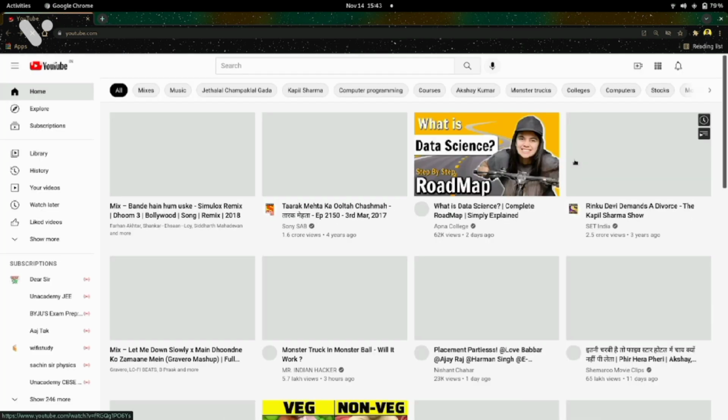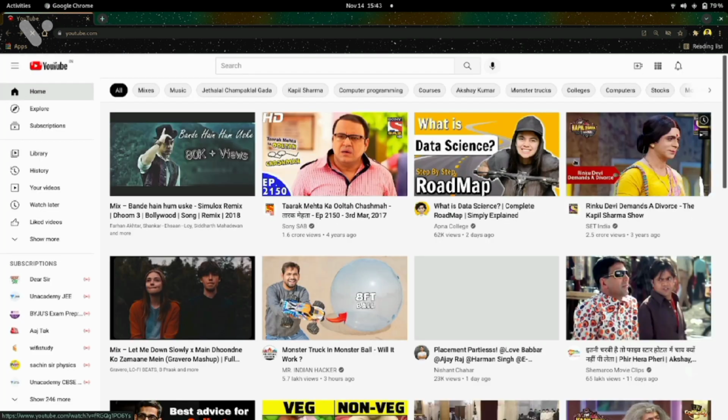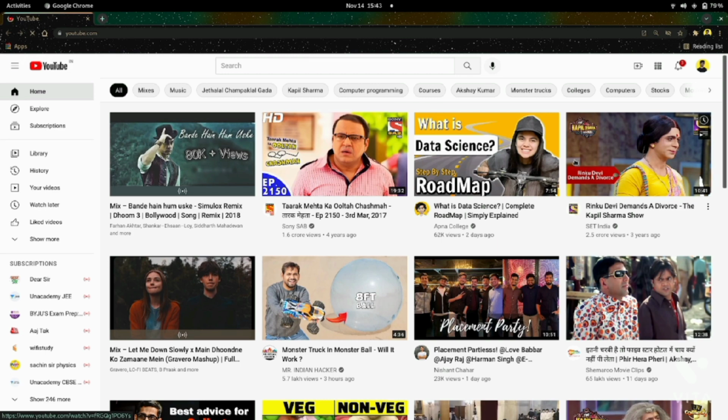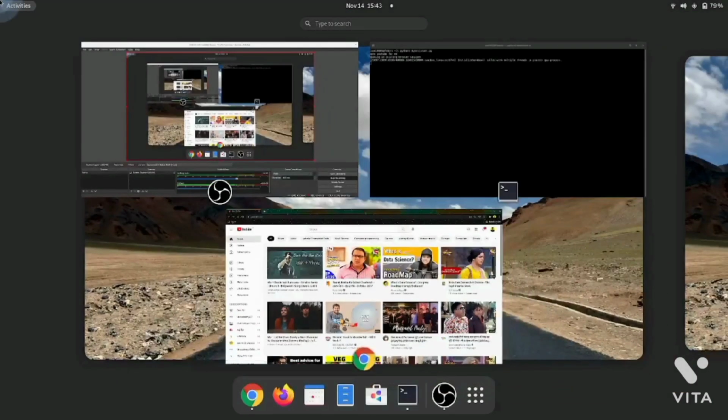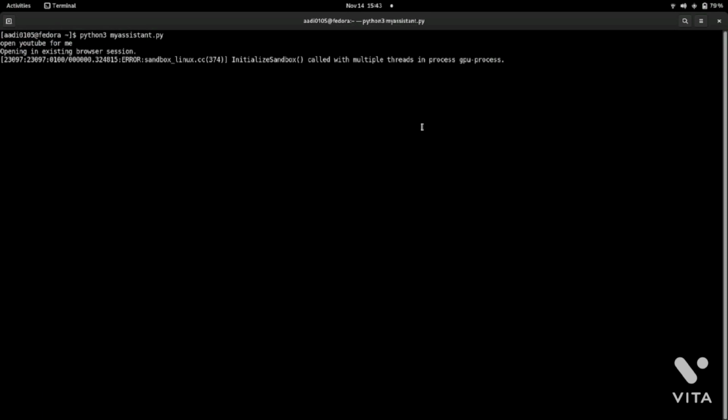As I hit enter, it says hey Aditya, I am opening YouTube, and for me it opens YouTube automatically. I have done nothing here. I have just written this code, and this code is opening YouTube for me. In the same way, you can open Google Chrome. You can write open Google Chrome. Hey Aditya, I am opening Google Chrome.